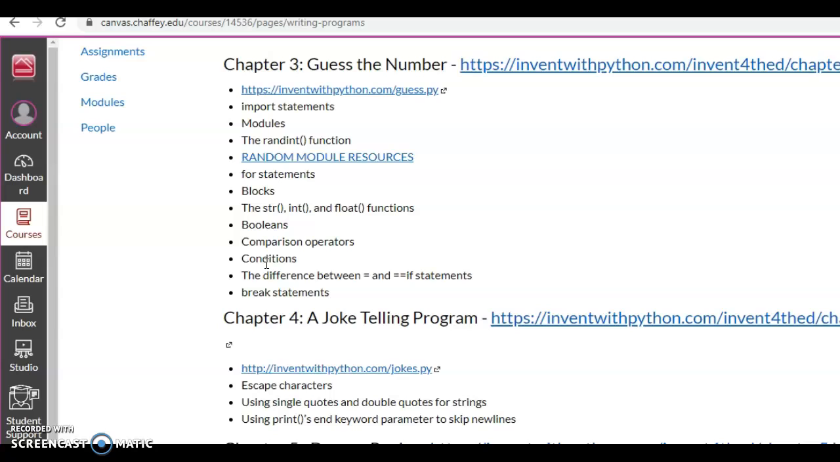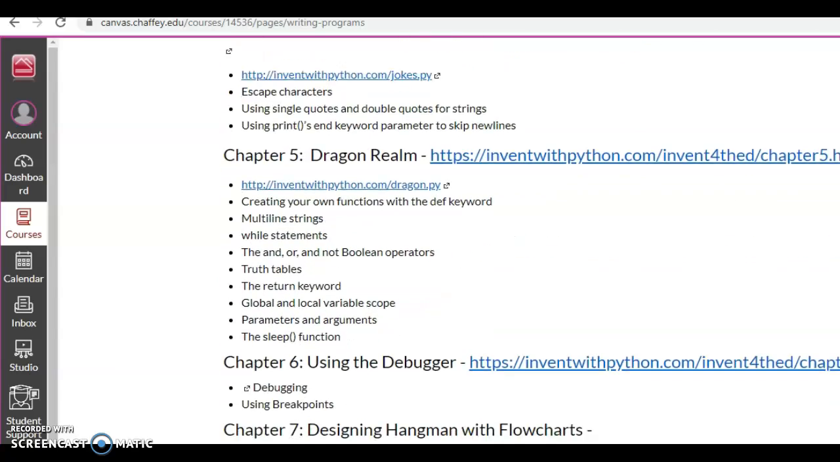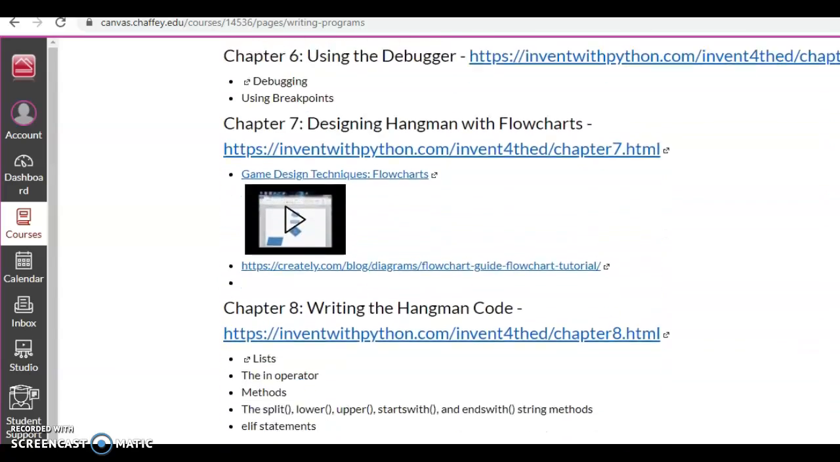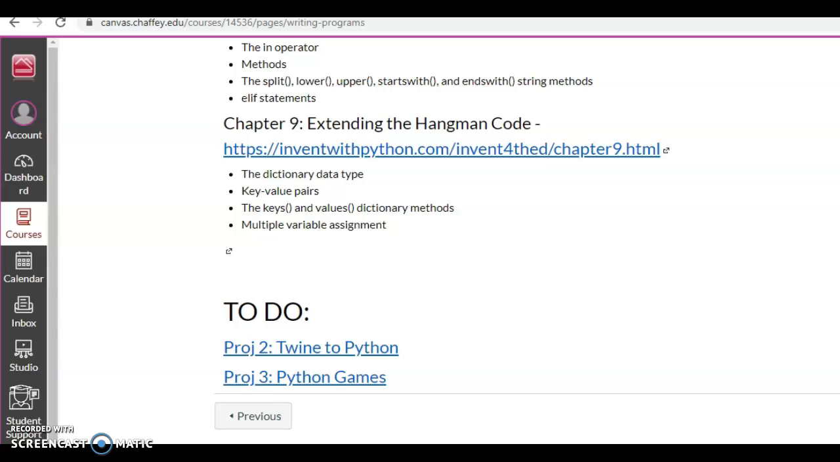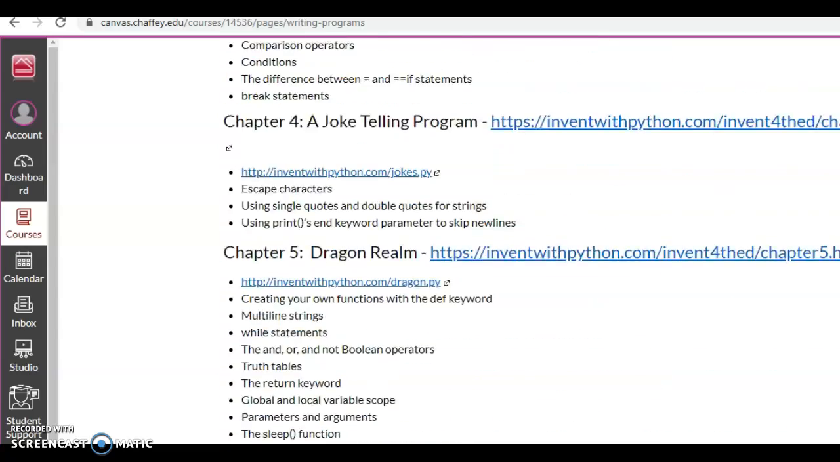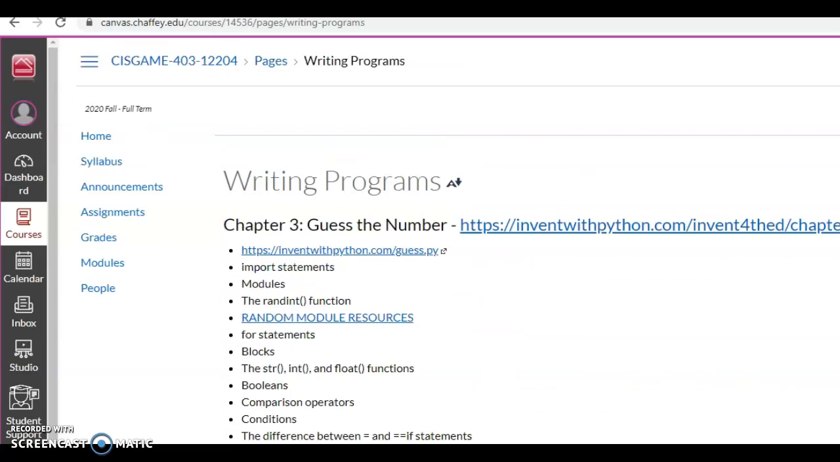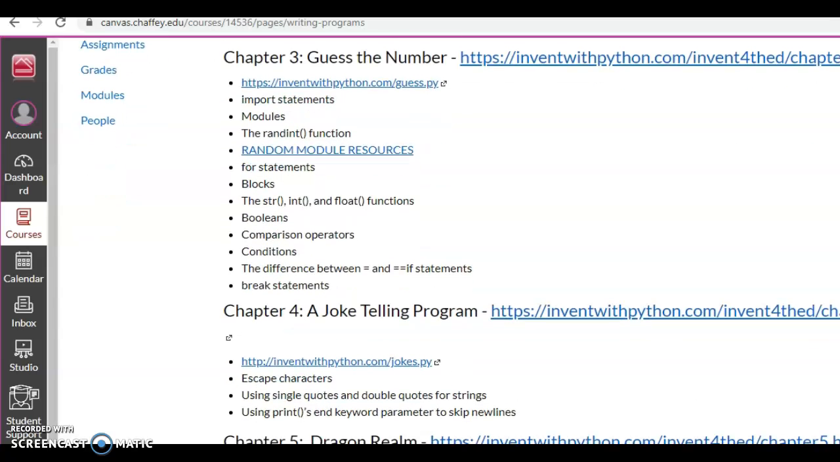At the end of the chapter, you will be left with a program that is some kind of a game. For chapter 3, it's a guess the number game. For chapter 4, it's a joke telling program. And as you see, Dragon Realm and Hangman, and we're going to get into some other ones. All of these games you will submit for your assignment, but all together, not in one.